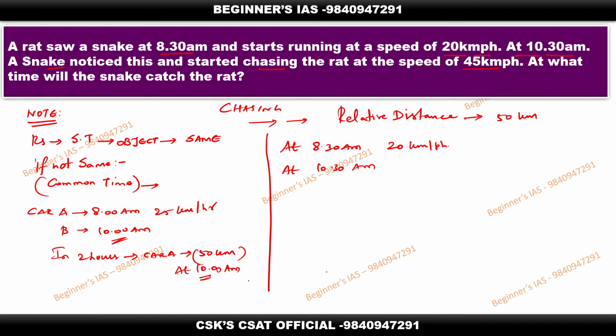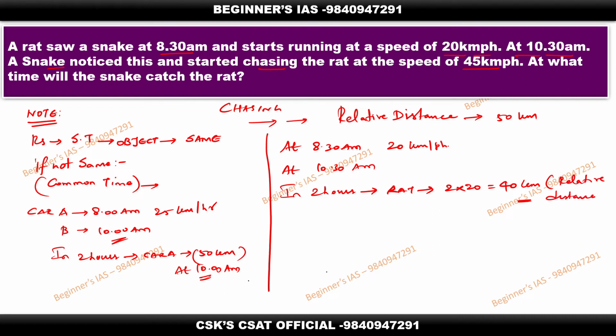Now what is the relative distance? The rat runs at 20 km per hour, from 8:30 to 10:30 a.m., so in those 2 hours the rat covered 20 kilometers per hour, therefore 40 kilometers. This is nothing but the relative distance.